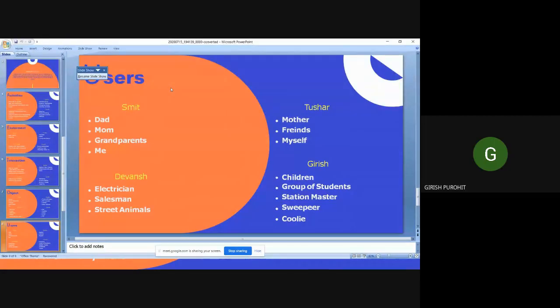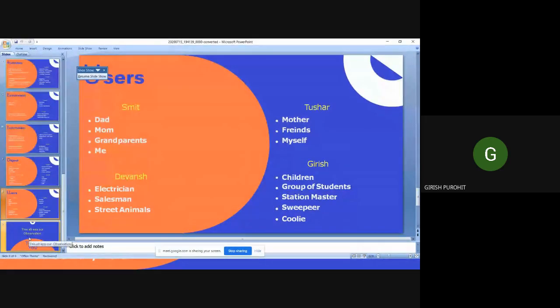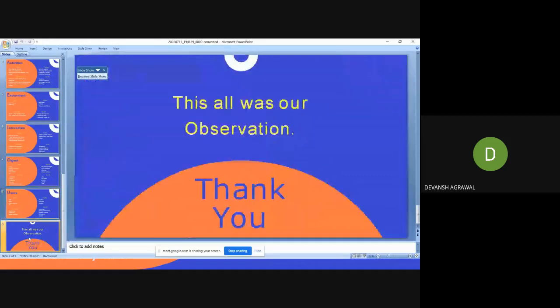From my side, the users were children standing on the railway station and a group of students discussing something. The station master was waving the flag or dealing with other persons. A sweeper was cleaning the train at the railway yard, and the coolie was busy picking up the luggage and dropping it at the station. These all were our observations. Thank you.